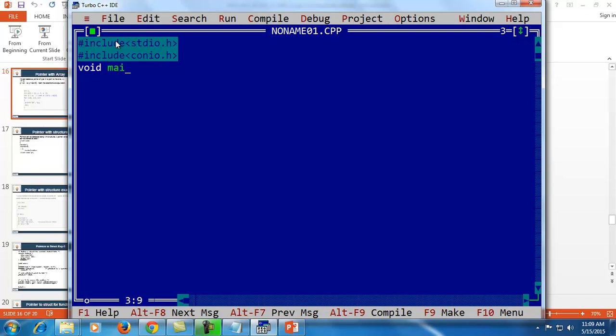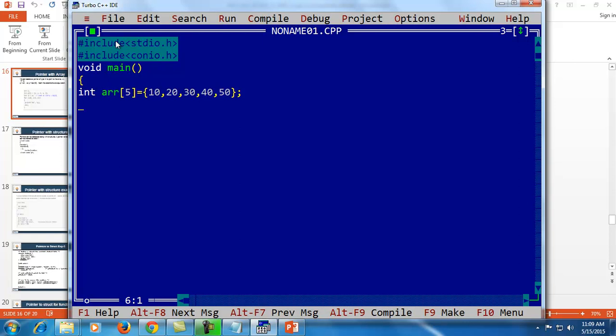Starting from the main, int array of 5, initializing the values 10, 20, 30, 40, 50. Initializing 5 values in the array.